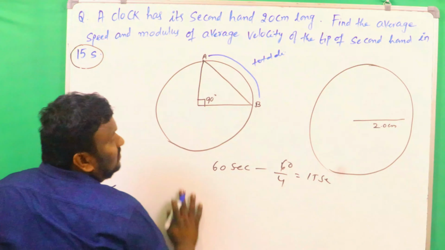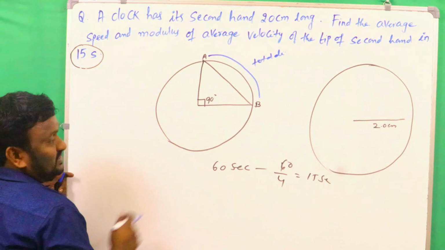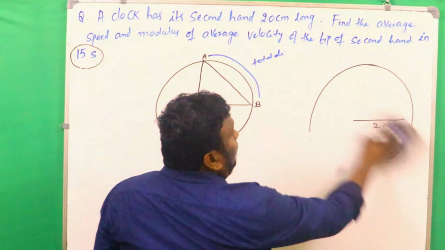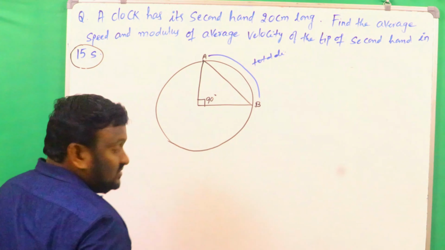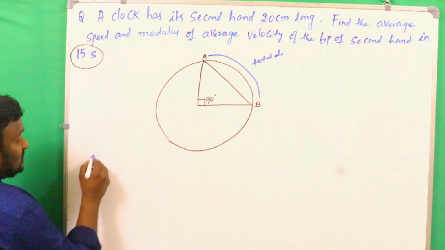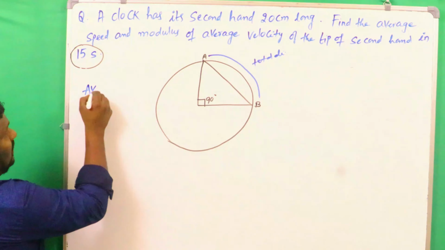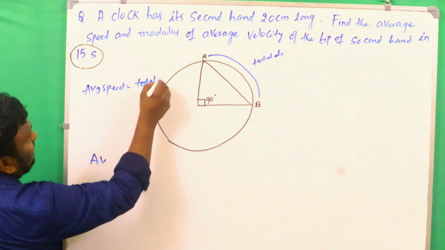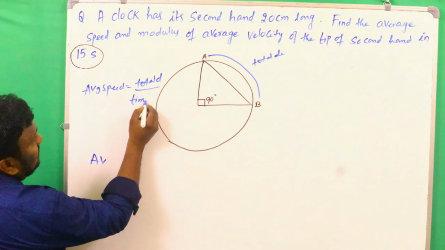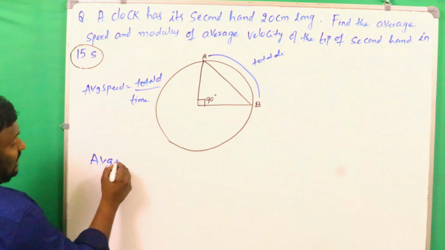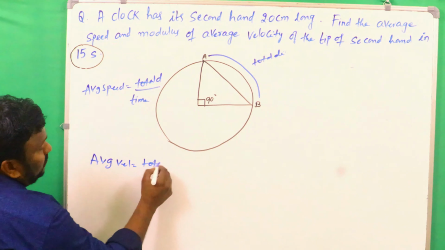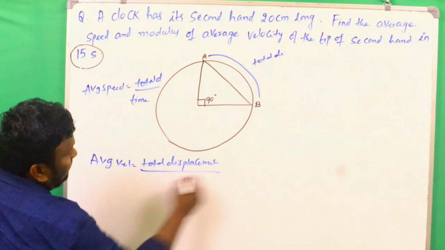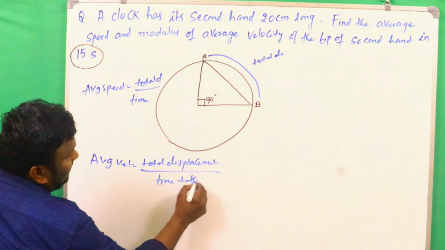And this AB is what? Total displacement travel. That's why here we already have an idea about the formulas. What is the first thing? Average speed is equal to what? Total distance by time taken. Similarly, average velocity is equal to what? Total displacement by time taken we can write.